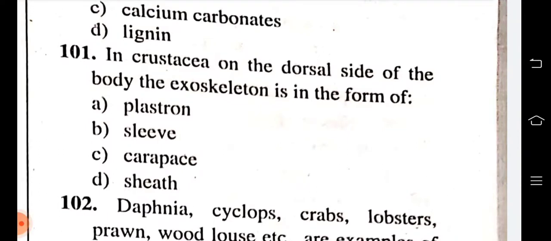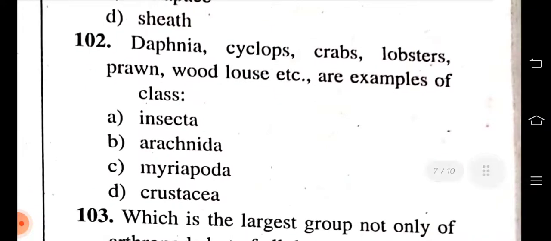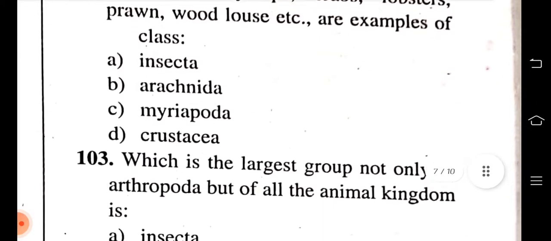In crustacea on the dorsal side of body, the exoskeleton is in the form of plastron, sleeve, carapace, sheet. C, carapace is correct. Daphnia, cyclops, carps, lobsters, prawns, woodlouse are the example of insecta, arachnida, myriapoda, crustacea. These are the example of crustacea.